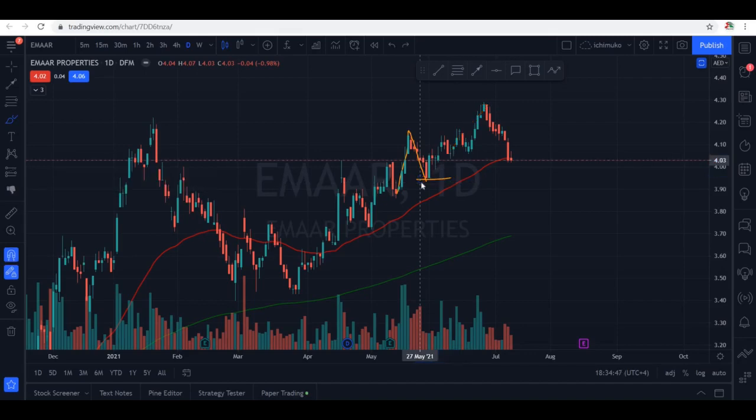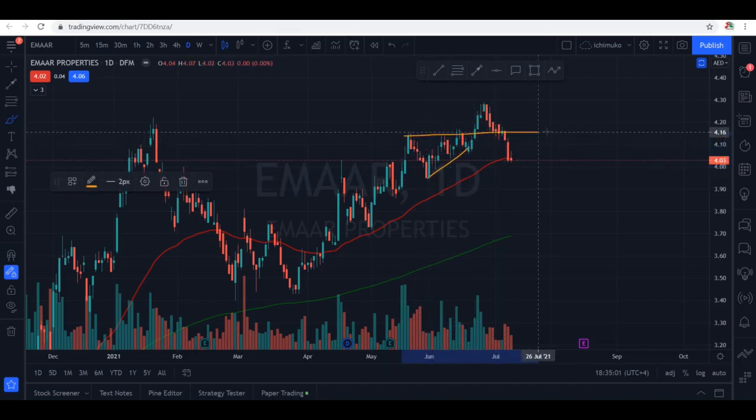Let me remove the drawings. After the breakout of this chart pattern, Emaar is now retracing. This was the breakout. It came back for a retest, could not hold the support area, and now it's coming down. It's at a very important support area. This area should hold, otherwise it will get weaker. A strong psychological and technical support is around 4.00. At the same time, it's coinciding with this red line, that is the 50-day moving average. We should see a U-turn from this area, around 4.00. Potentially a green candle would confirm that buyers have started buying Emaar Properties again.